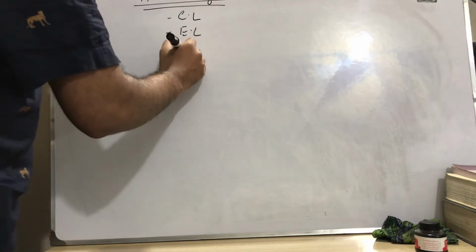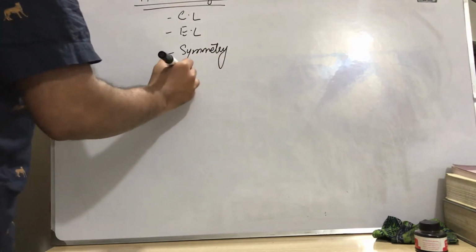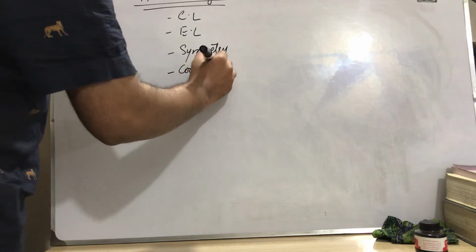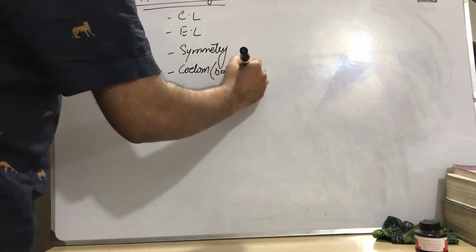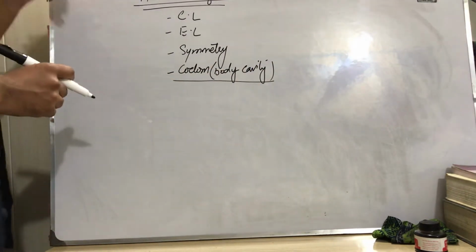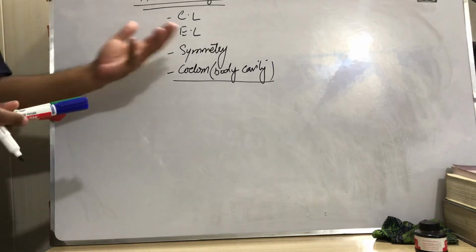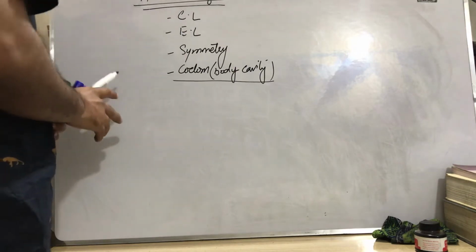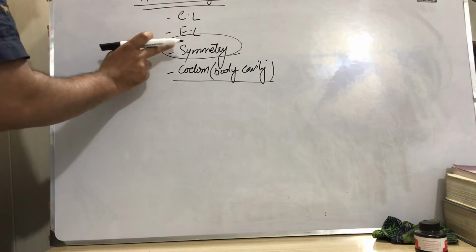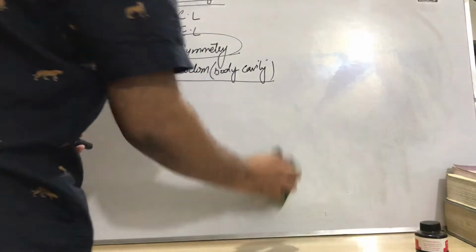Another is symmetry, and the other is the coelom, or body cavity. So on these bases we can classify animals into phyla, orders, and so on. Here today I am just discussing symmetry, and also one very important topic related to this.